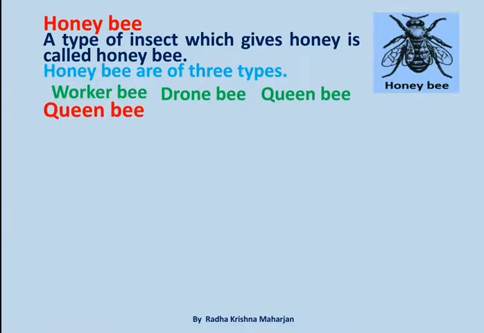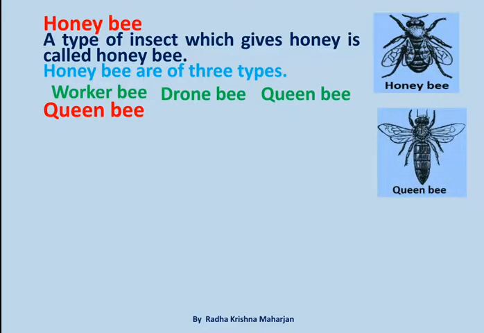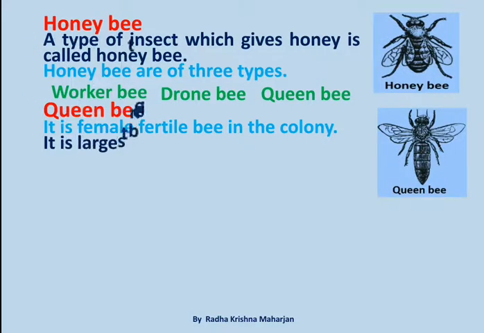Queen bee. It is female fertile bee in the colony. It is largest bee in the colony.